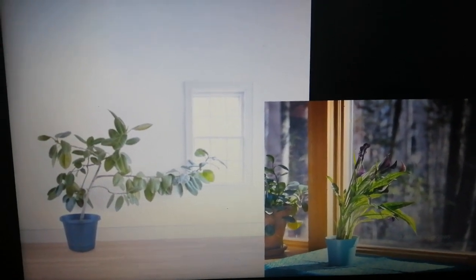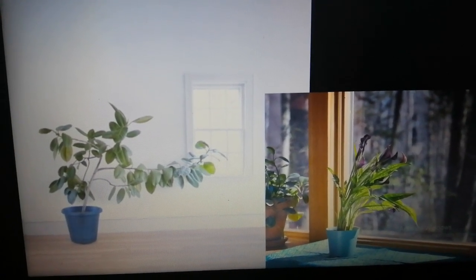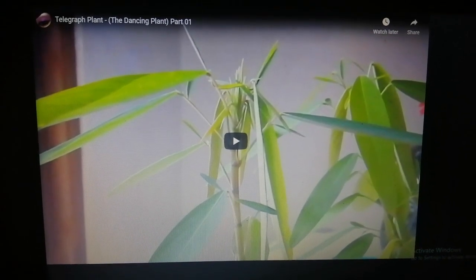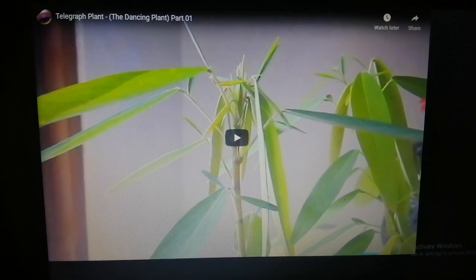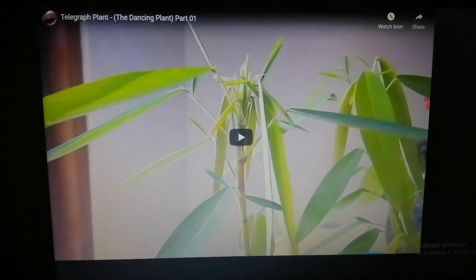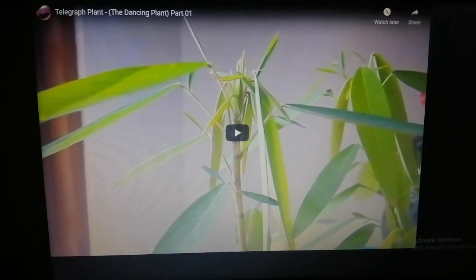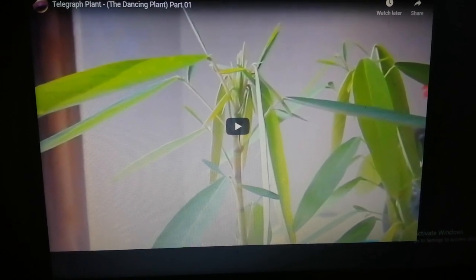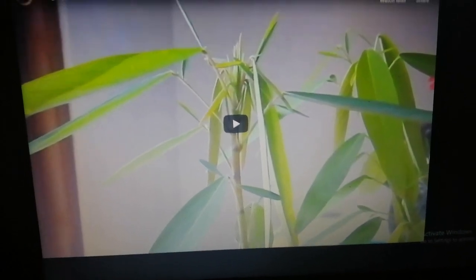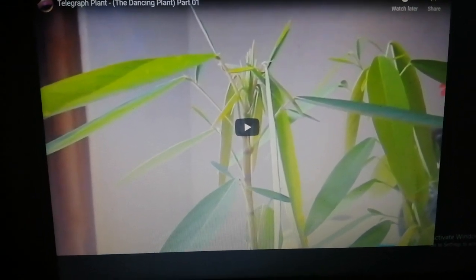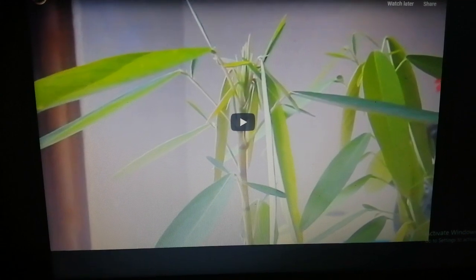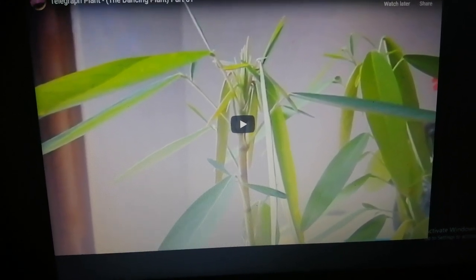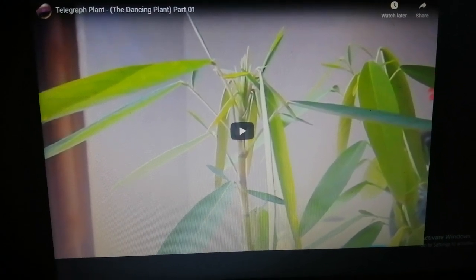So even plants feel and they move towards sunlight. Now this is a video of the telegraph plant, also known as the dancing plant. Now I told you that most of the plants are going to move towards the sunlight. They are sensitive towards light. This plant is sensitive towards sound. That is, when you play music near it, its leaves will start to move. That is why it is known as the dancing plant.